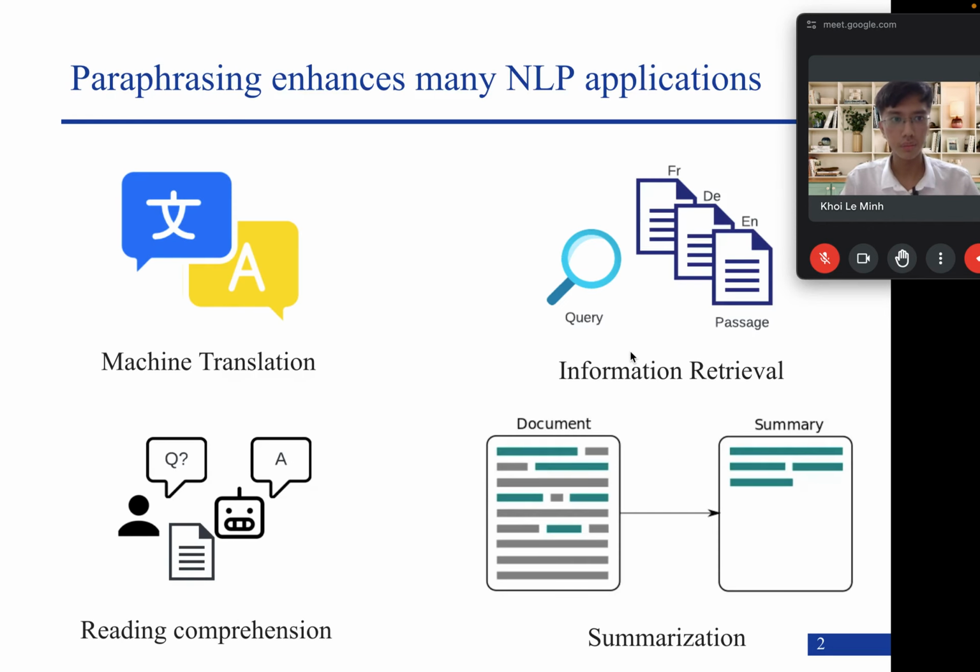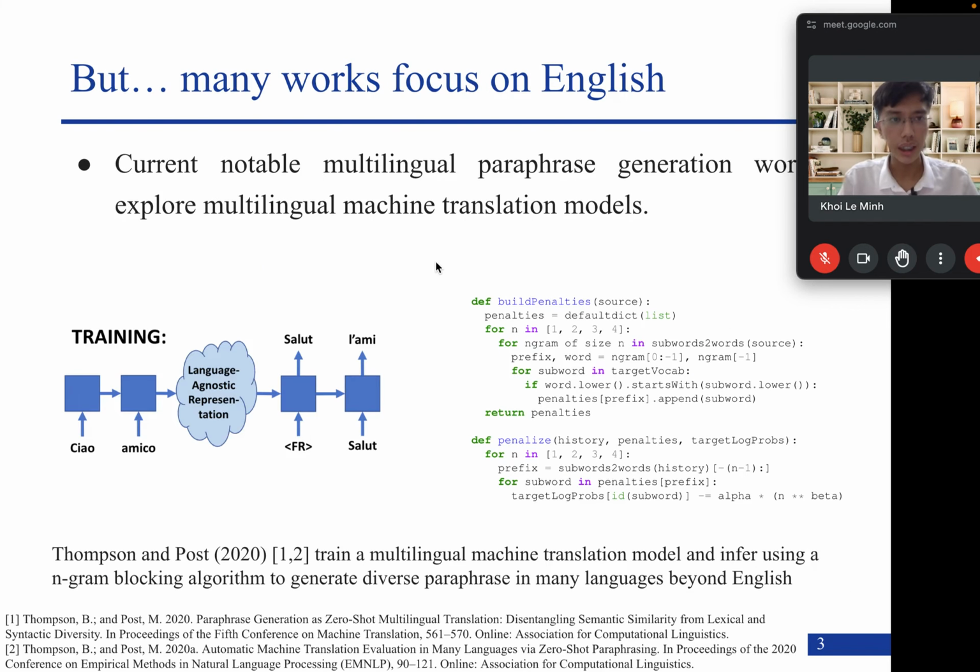So we know that paraphrasing has enhanced many NLP applications, from machine translation to information retrieval, reading comprehension, and summarization. However, we see that most of the work now focuses on the dominant language, which is English.